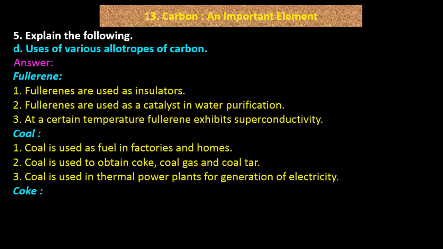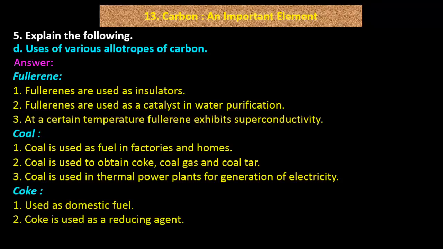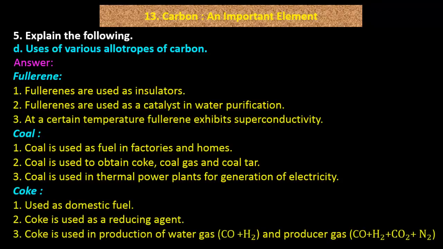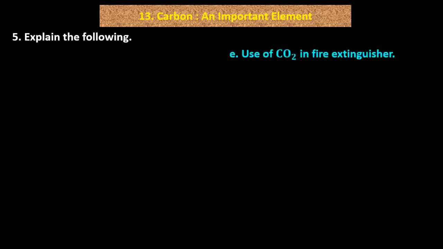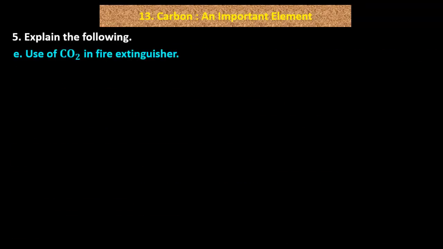Now, uses of coke. 1. Used as domestic fuel. 2. Coke is used as a reducing agent. 3. Coke is used in production of water gas, CO plus H2, and producer gas, CO plus H2 plus CO2 plus N2. E. Use of CO2 in fire extinguisher.